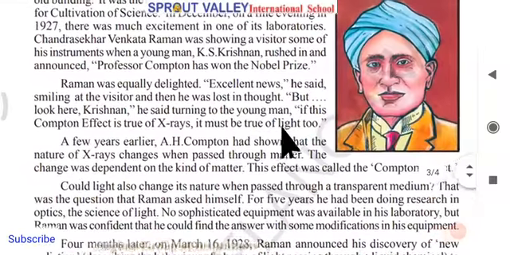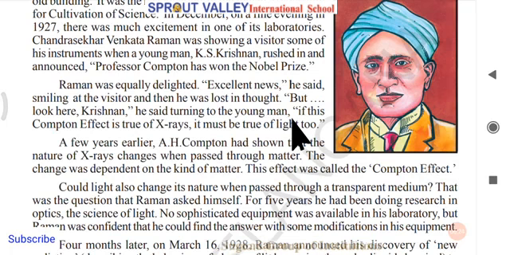"But look here, Krishnan," he said, turning to the young man. Again he turned back and started telling the man who came there, "Krishnan, if this Compton effect is true of X-rays, it must be true of light too." Now he has some point in his mind after listening to K.S. Krishnan. He turned back to K.S. Krishnan and said, "See, Krishnan, if the Compton effect has won the Nobel Prize based on X-rays, then it must be true of light too."